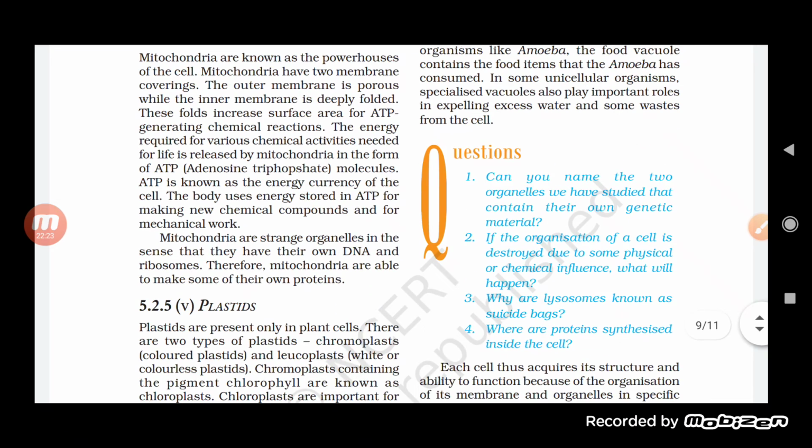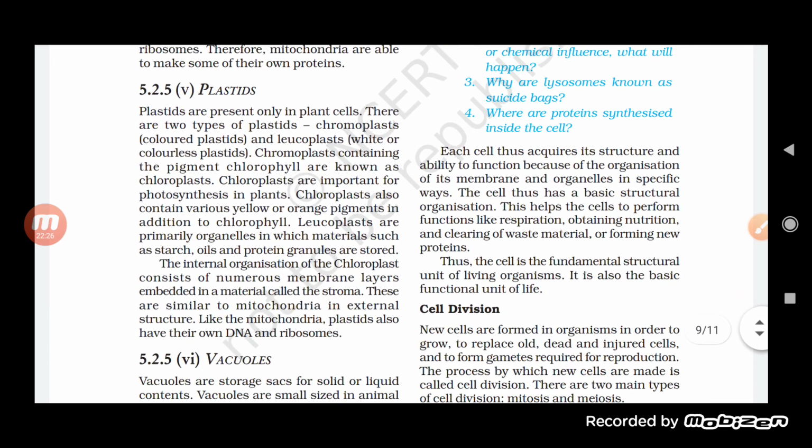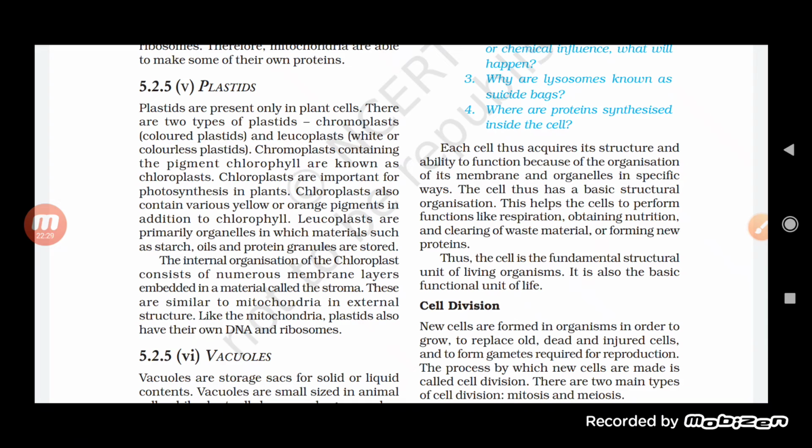Not only this, there is a water vacuole, and even a waste vacuole, which is present in different cells and organisms, also unicellular organisms, where the waste or the water is stored in it. So we can say here that basically it helps in the process of storage. This also helps in performing functions like respiration, obtaining nutrition, clearing the waste material, and forming new protein.